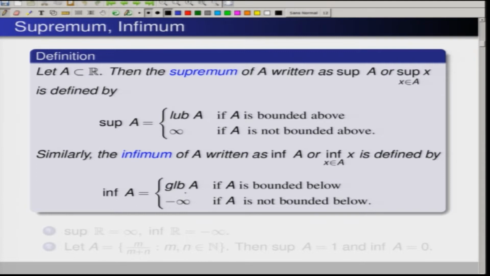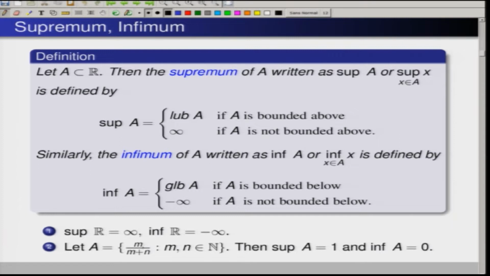If not, then we will define it to be minus infinity. So, for example, the supremum of R is infinity and the infimum of R is minus infinity. Now, if you look at the set A equal to m by m plus n, where both m and n are natural numbers, then you can see that of course this is bounded above. Therefore, this is less or equal to 1. Now, the supremum is going to be the least upper bound. So, the supremum of A is equal to 1 and the infimum of A is going to be 0.